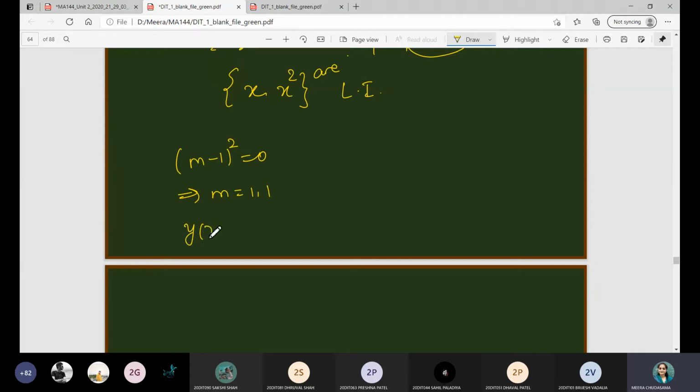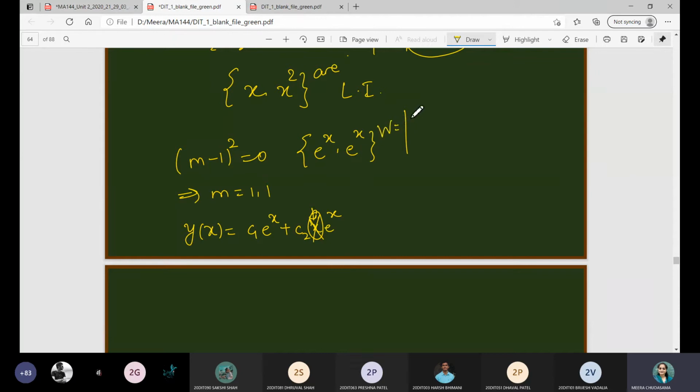So what will be the corresponding solution we have chosen? c1 e raised to x plus x c2 e raised to x. Very good. So we have multiplied that quantity with x. If we had not multiplied, suppose, in that case what is your solution set? The solution set will contain e raised to x and e raised to x, right? Suppose this multiplication has not been done, so in that case, e raised to x and e raised to x.